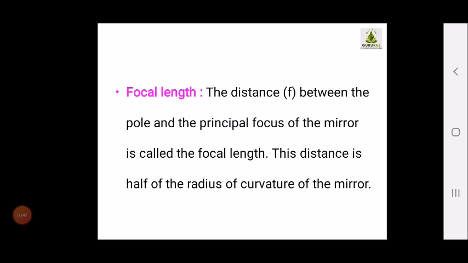And what do you mean by the focal length? The distance between the pole and the principal focus of the mirror is called its focal length. The distance between pole and the principal focus is called the focal length. Focal length is denoted by a small f.